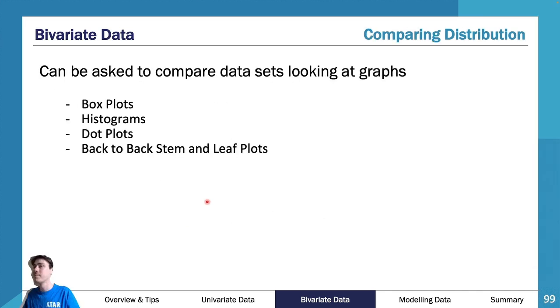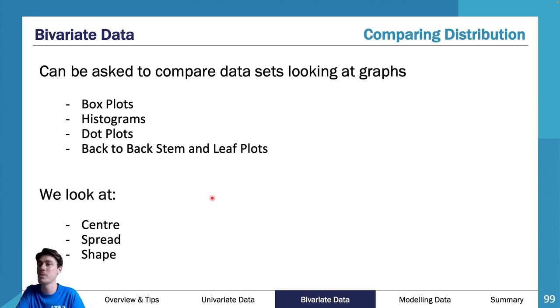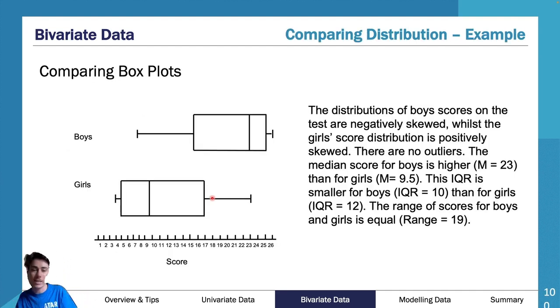And then lastly, probably our most important one outside of our scatter plots is our box plots. And our box plots generally get asked to discuss the differences between them. So comparing box plots, because we always get asked to discuss box plots in our univariate, they always ask us to discuss box plots in our bivariate. It just happens to be the way things work. They just like to do it like that. And we sort of just have to get used to it.